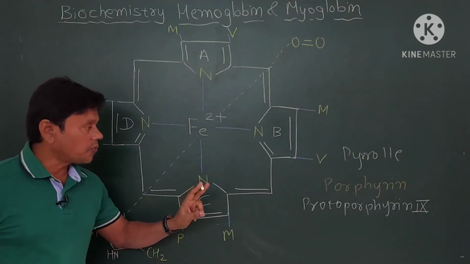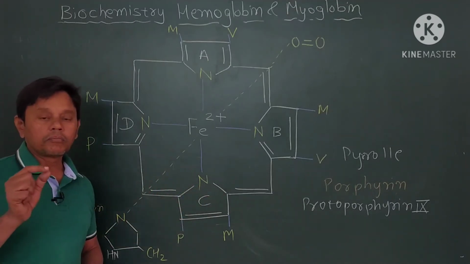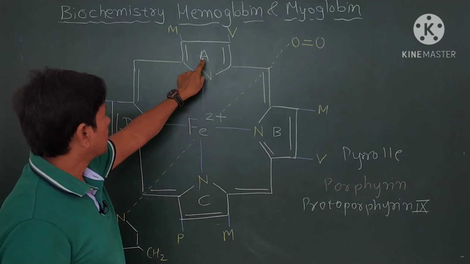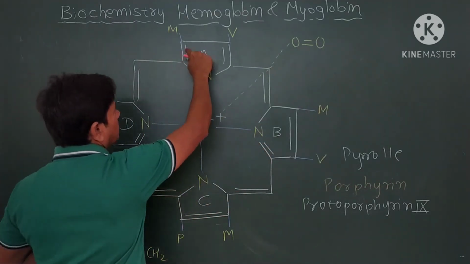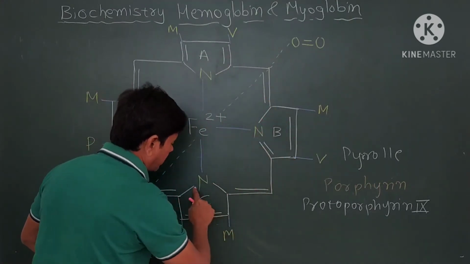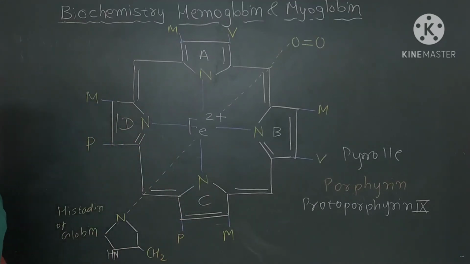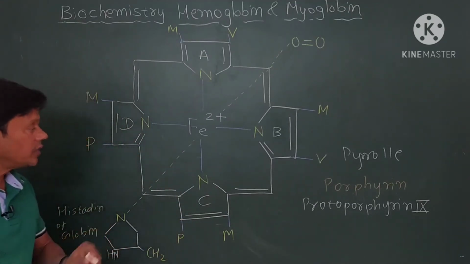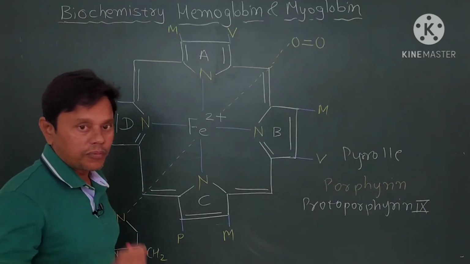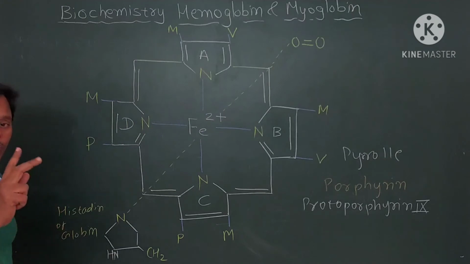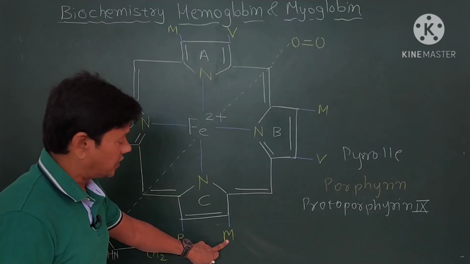So the protoporphyrin molecule consists of 4 pyrrole rings: A, B, C, D. So these are the 4 pyrrole rings, A, B, C, D, to which 4 methyl groups are attached. This methyl is CH3.